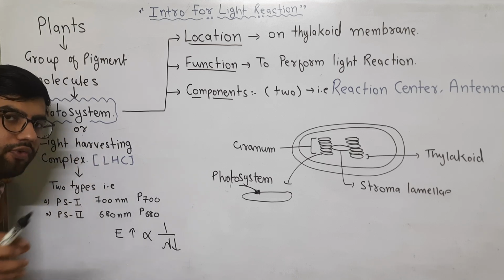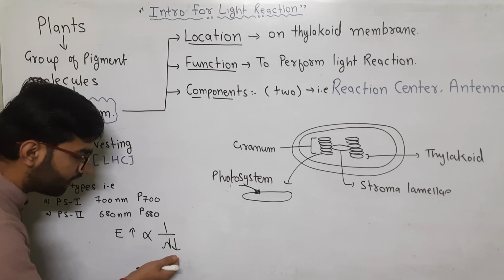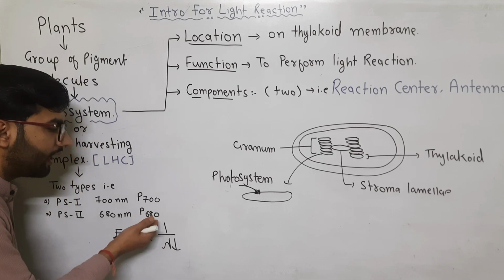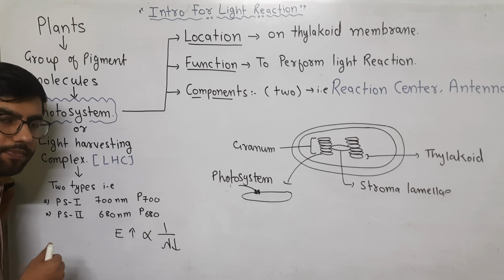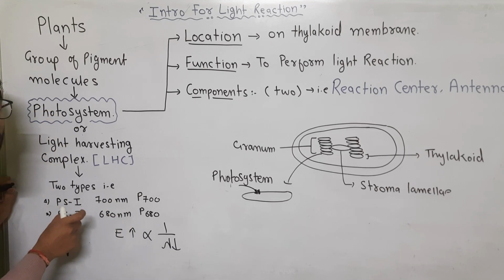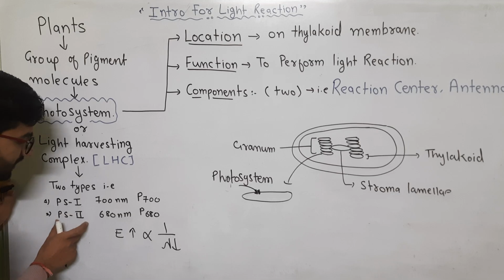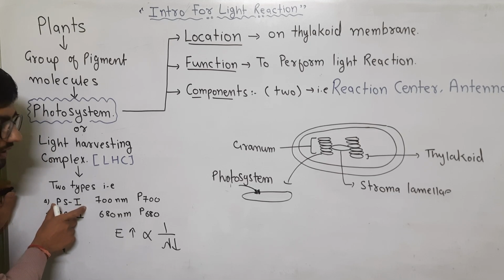So when light falls on the plant, it has high energy, and high energy means low wavelength. So the plant earlier absorbs 680 nanometer. As a result, in the non-cyclic pathway, photosystem second works earlier and then photosystem first works.